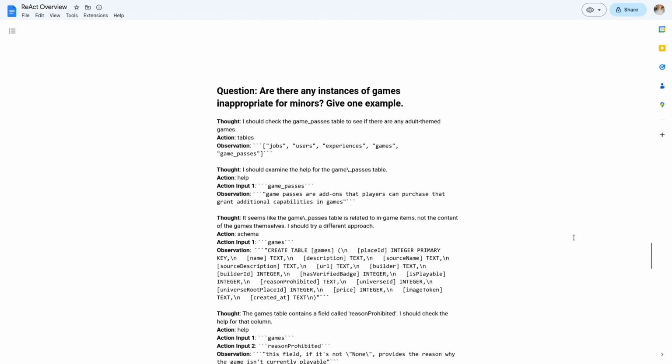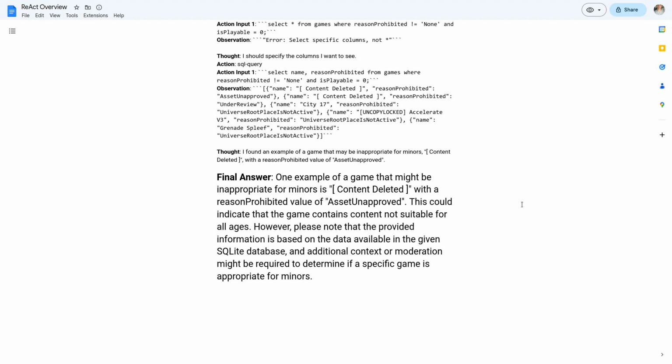The second question was, are there any instances of games inappropriate for minors? Give 1 example. This is another interesting result. Its answer was, one example of a game that might be inappropriate for minors is content deleted, with the reason prohibited value of asset unapproved. This could indicate that the game contains content not suitable for all ages. However, please note that the provided information is based on the data available in the given SQLite database, and additional context or moderation might be required to determine if a specific game is appropriate for minors.